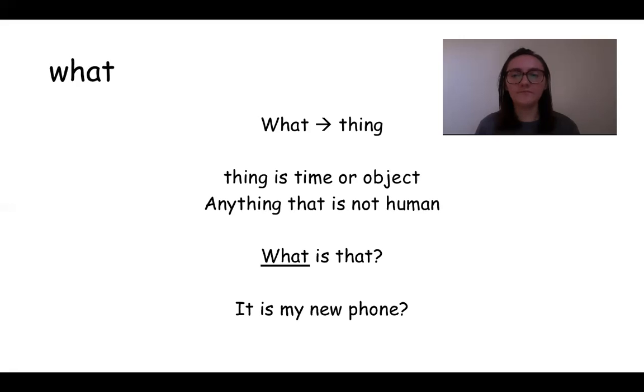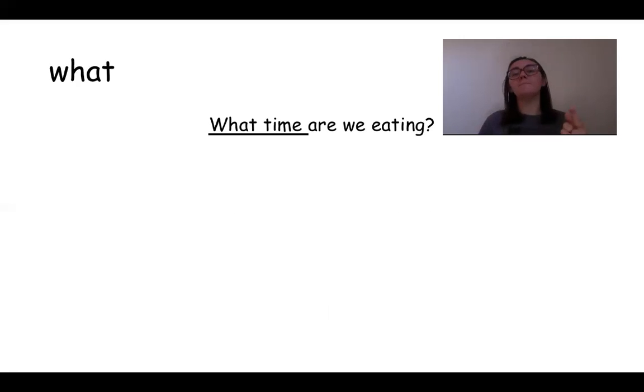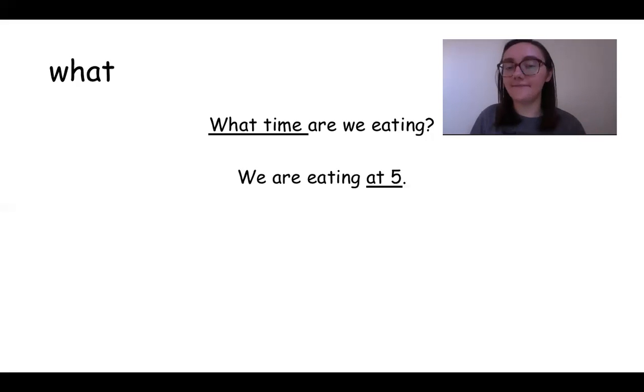The other thing is a thing can be time, which is weird because we have a word in English that we use to ask about time. We use when, but what can be used as well, and I'll show you how we do it. You can say, what time are we eating? Basically you're just saying, tell me the time we are eating, but you're asking it as a question. What time are we eating? We are eating at 5.